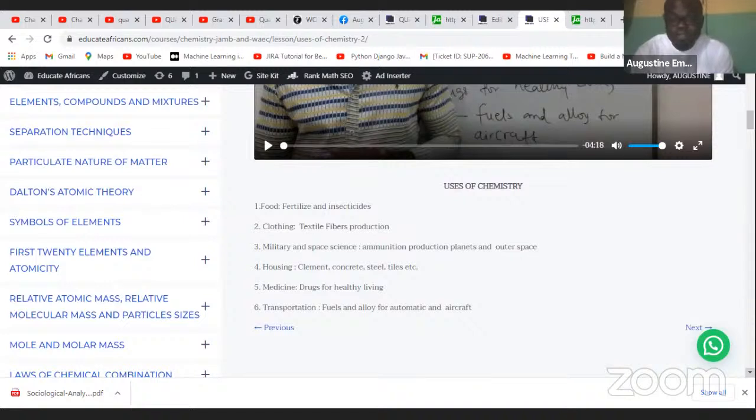Number one, you can use chemistry to produce food. You can use chemistry to produce fertilizers. And you can use the knowledge of chemistry to produce insecticide. Like we said, chemistry is the study of the composition, nature, and properties of matter. So you want to know the composition of the various food that you take. This Coke, what is the composition? What and what do you put together to have a Coke?